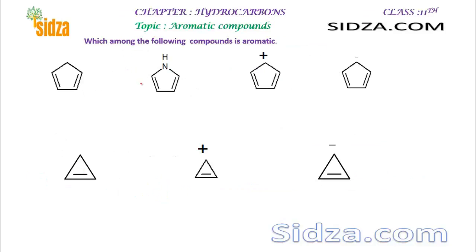And now let's check which among the following compounds is aromatic, right? For aromatic, we know it should contain 4n plus 2 pi electrons, and the values we got are 2, 6, 10 and 14 pi electrons, right? A molecule with 2, 6, 10, 14 pi electrons can be aromatic. Now look at the first one here. It contains 4 pi electrons and this is not a complete conjugated system,